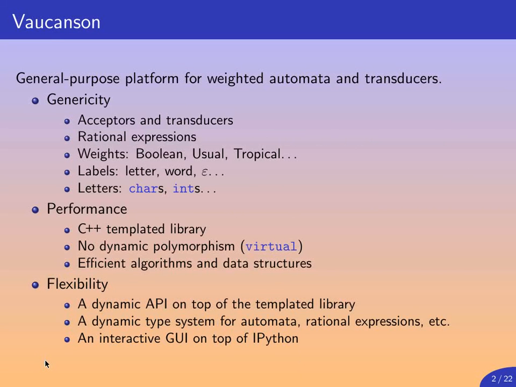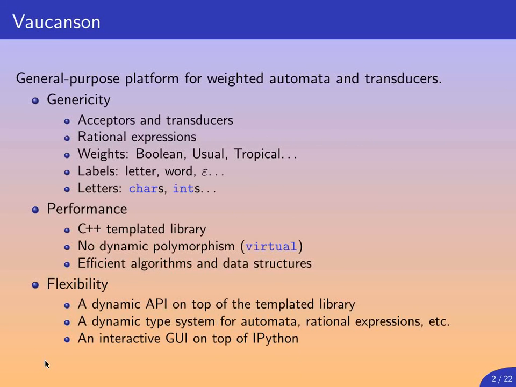In order to be friendlier to users, and particularly to beginners and students, we implement a further layer on top of the C++ layer, still in C++, coupling each object with its type. So each object carries its own type as part of the value in a dynamically typed system, and this frees the user from being concerned with template parameters, which are very inconvenient to handle.